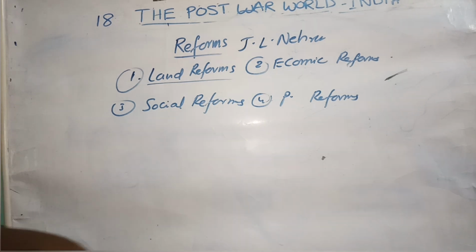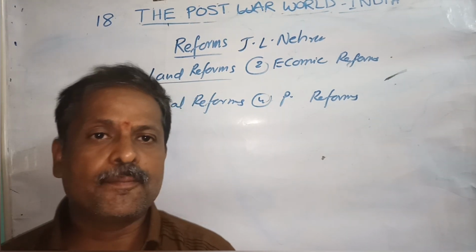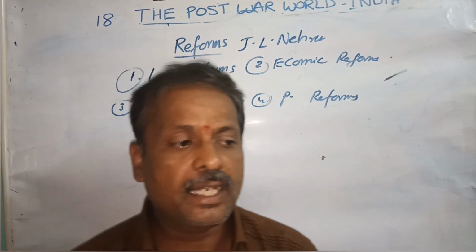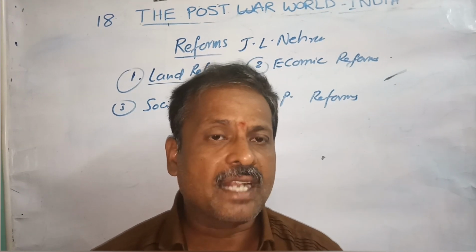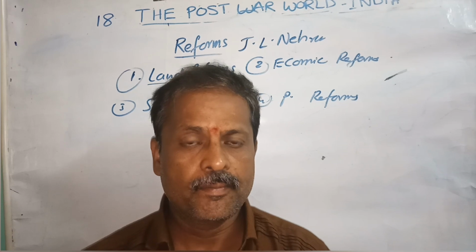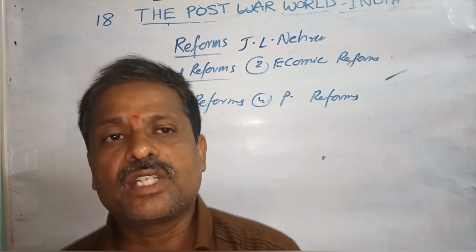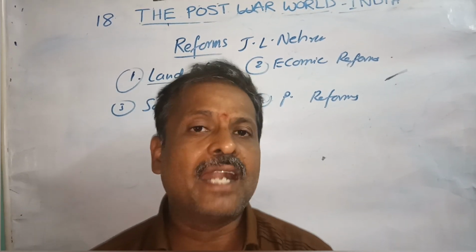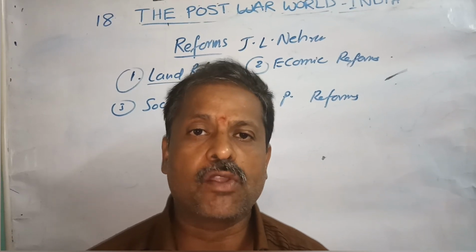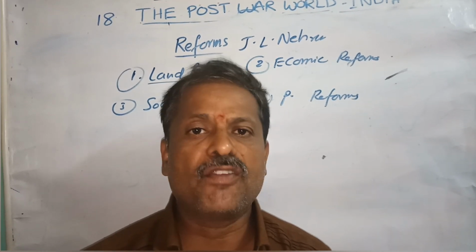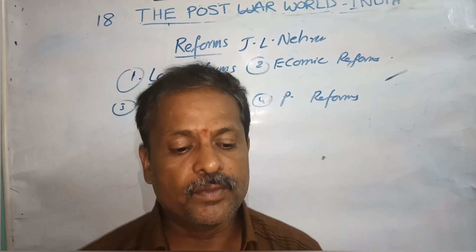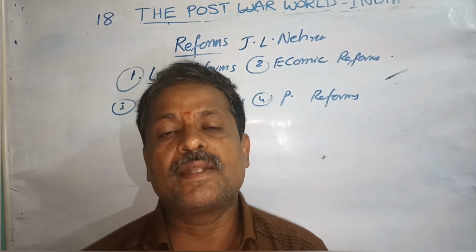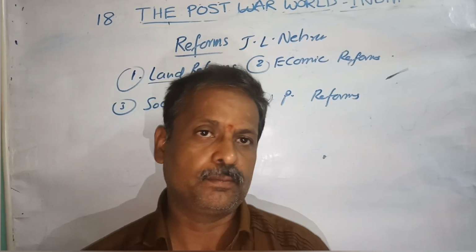Yes, Vinoba Bhave started land reforms in our India, and he toured the entire country and collected lakhs of acres of land, and he wanted to distribute land to the landless people based on their poor economy and the number of persons in the family. They wanted to distribute the government land to the poor people.